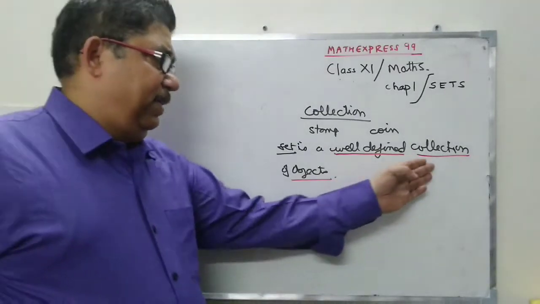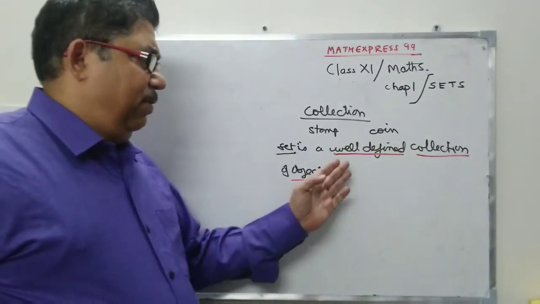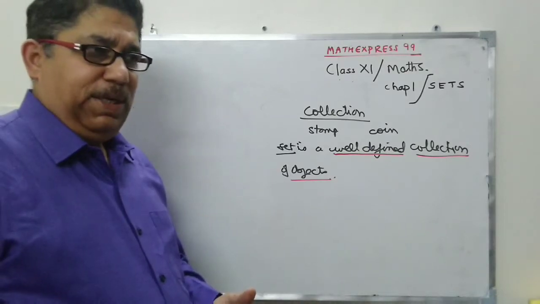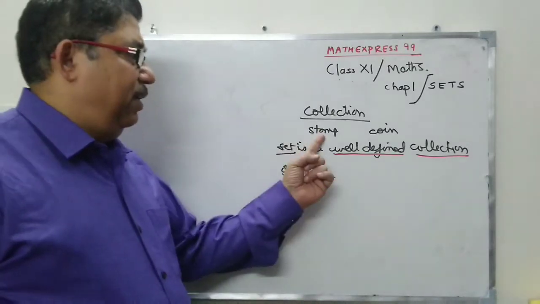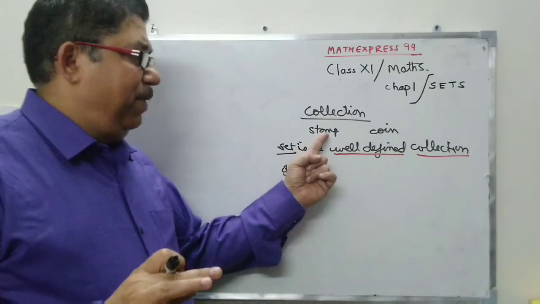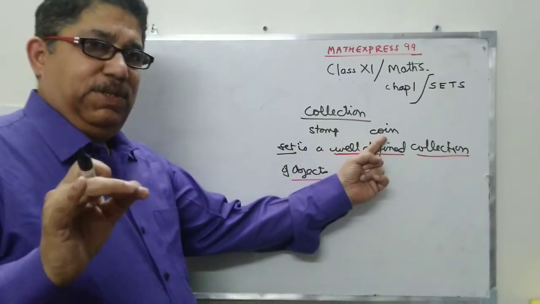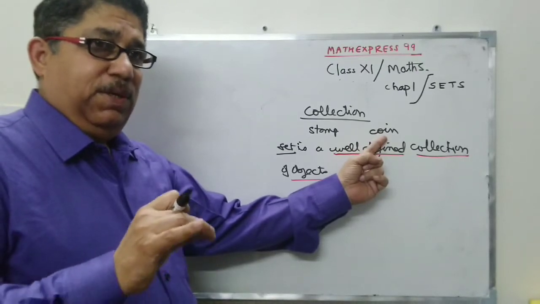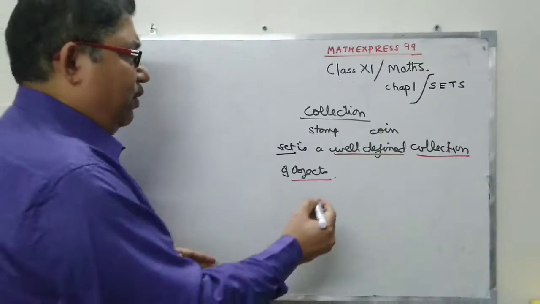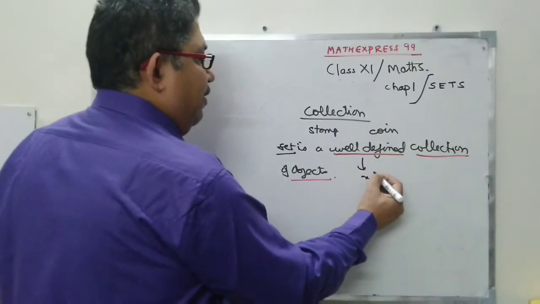Well-defined, collection, objects. Now, well-defined means that there must be some rule according to which you are making a collection. Like here the rule was that whatever is put in this collection should be a stamp. Here the rule was that whatever is put in this collection should be a coin. So same way, this well-defined means some kind of rule is there.